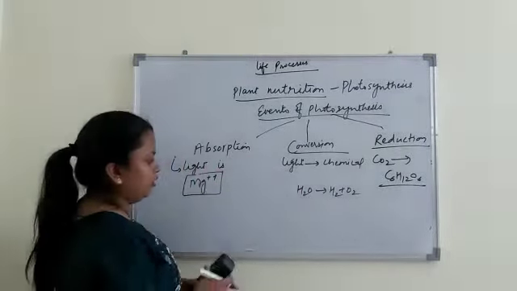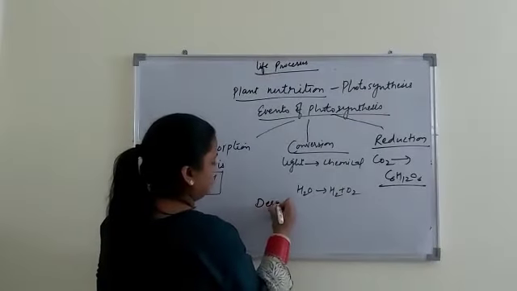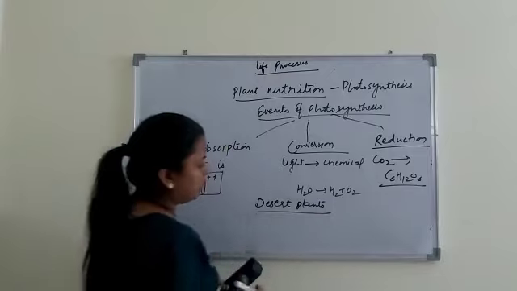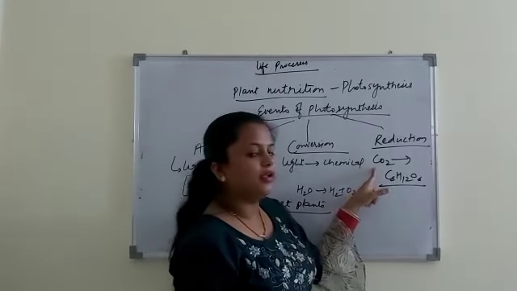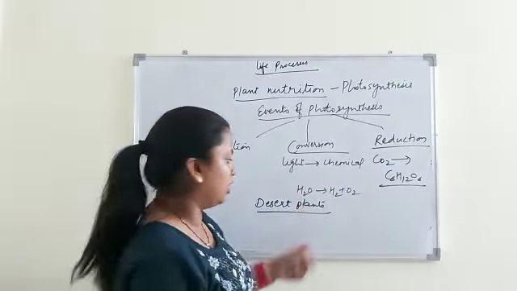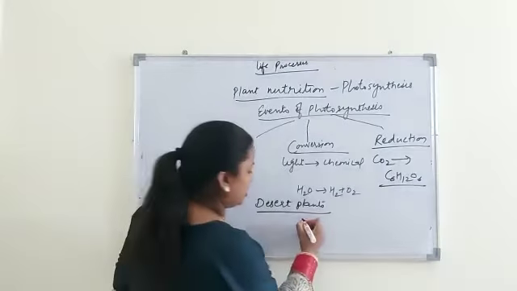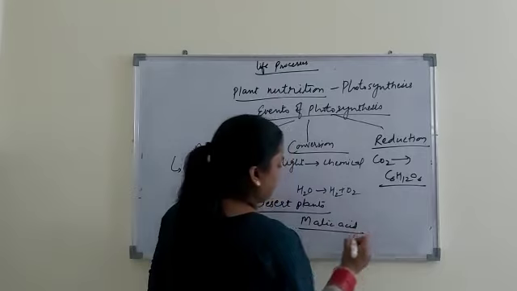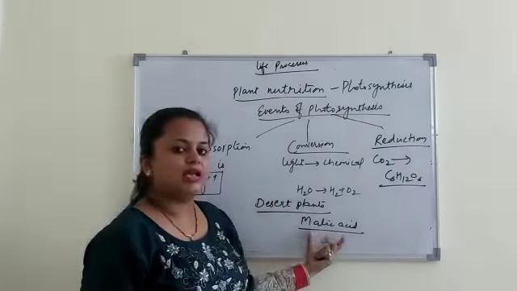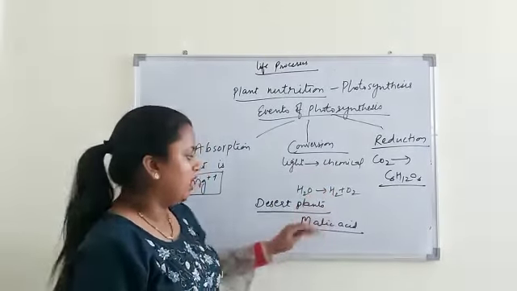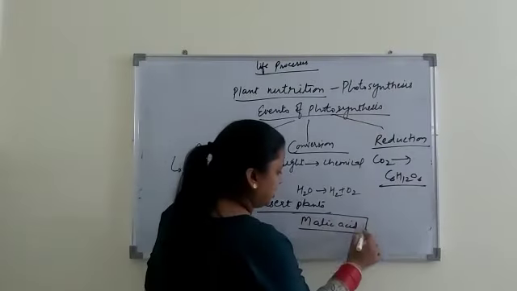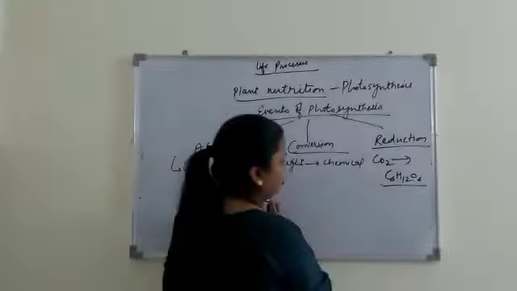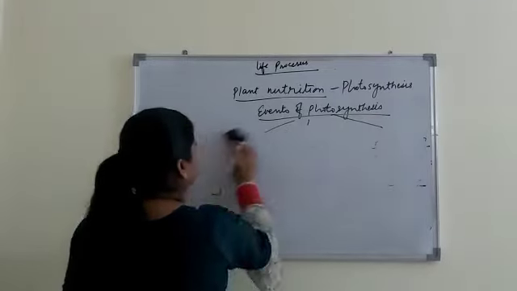Just if we take the case of desert plants, then in this case carbon dioxide forms one intermediate product, and that intermediate product is malic acid. This product is synthesized during night time, and this malic acid is acted upon by the light during the daytime.